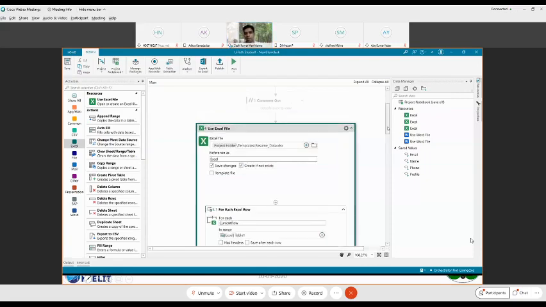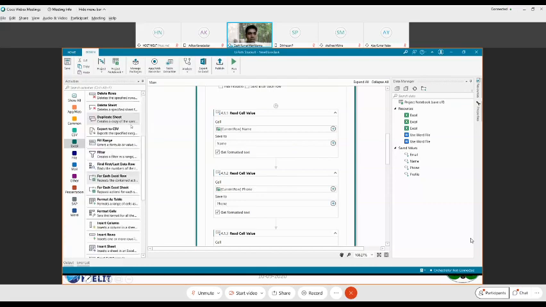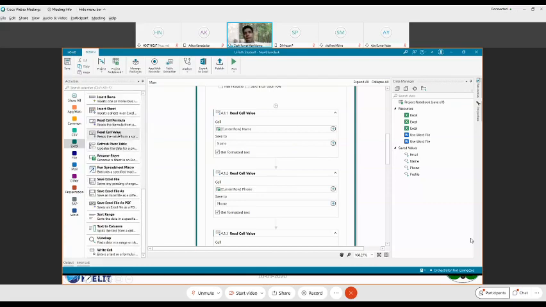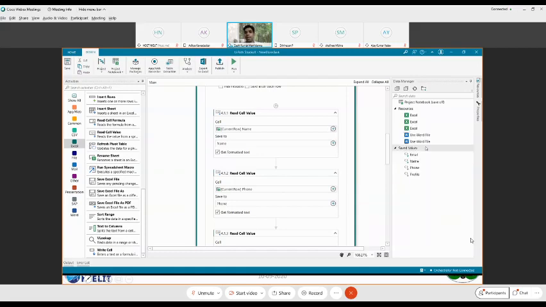Read cell value. That's the new activity here in Studio X. So in Studio, it would have been easy. It would have been an assign activity, and when you bring the assign activity, you would have created a variable. The variable is name, and you would have assigned that variable name with the row of 0. But here, you are going to say read cell value. So where do you find that? It is somewhere here. So read cell value, dragged and dropped it. And which cell are you going to read? You are going to read the current row. In this current row, what is the value you want to read? I want to read name.